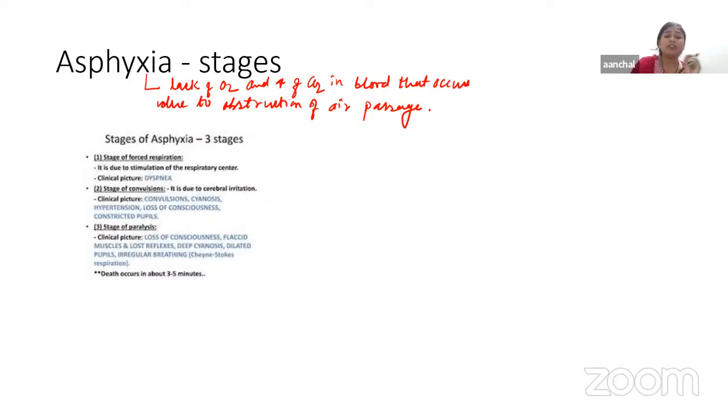And what will be the effect of this condition? The effect will be the stage of hyperpnea, the stage of convulsion, and the stage of collapse. First we're going to discuss the first stage, that is the stage of hyperpnea.